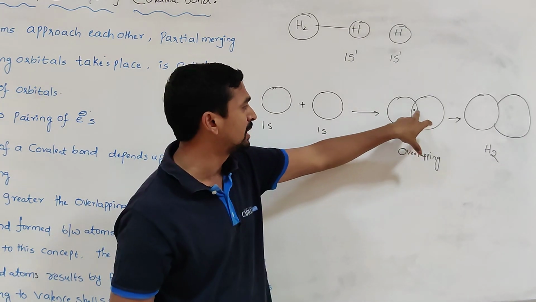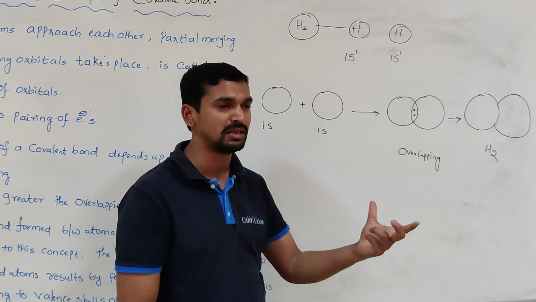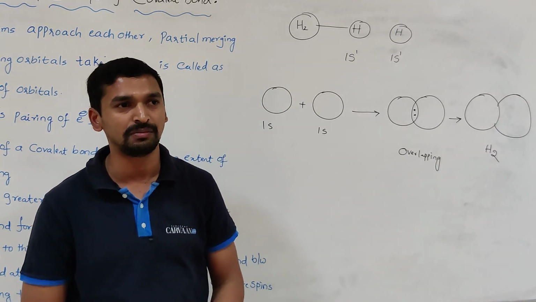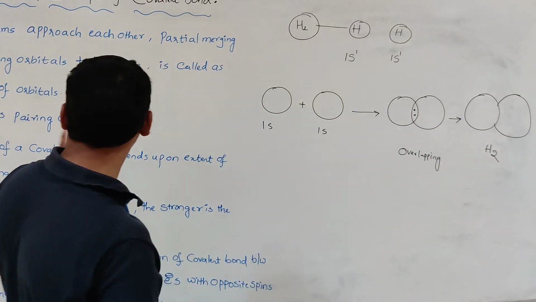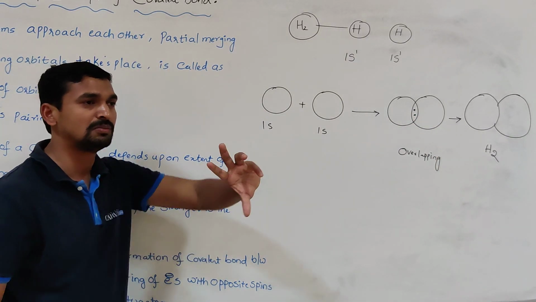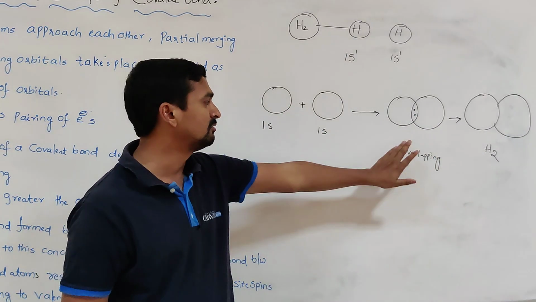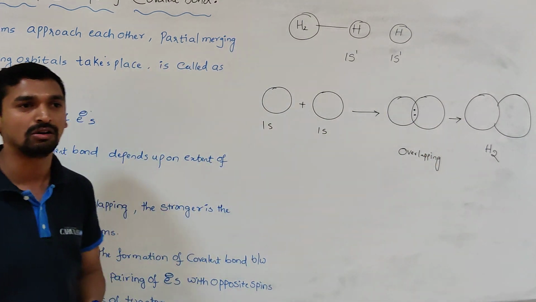In the molecular orbital, if both electrons have the same spin, will that result in the formation of a bond? No. Definitely, according to Pauli's exclusion principle, the pairing of electrons must take place. Only then do both have opposite spin, and that will result in the formation of a covalent bond.